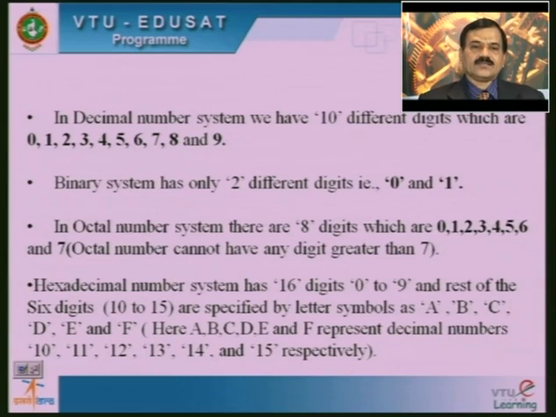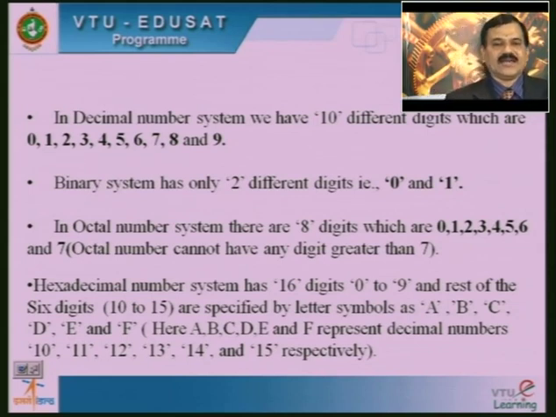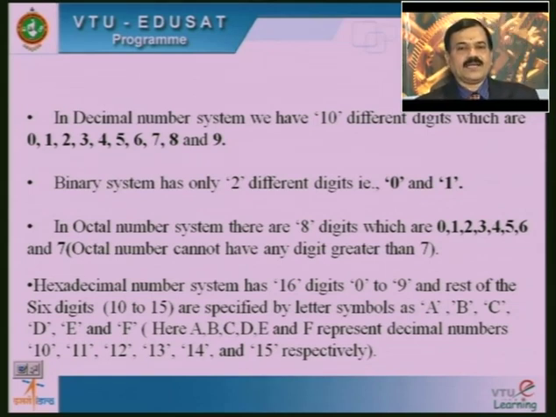Next, hexadecimal number system has 16 digits: 0 to 9, and the rest of the 6 digits, that is 10, 11, 12, 13, 14 and 15, are specified by letter symbols. Capital A means 10, B can be represented for 11, C can be indicated for 12, D for 13, E for 14, and for the last, F, we are going to indicate the number 15.